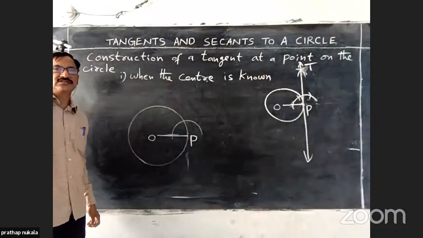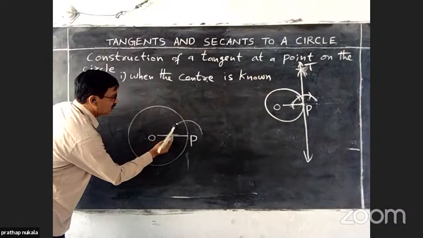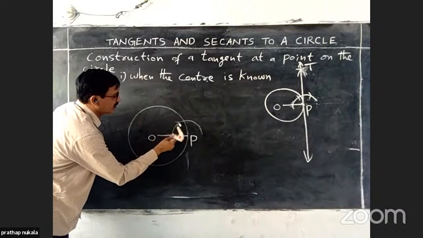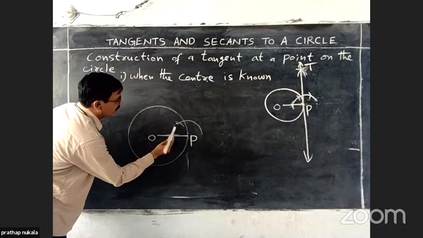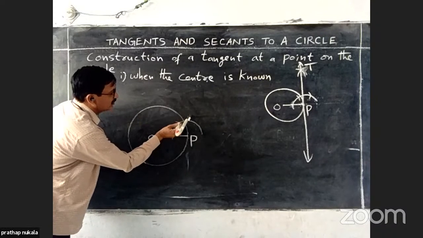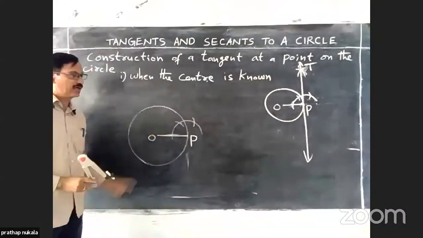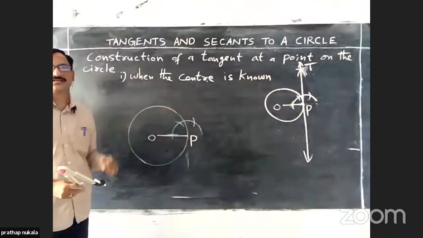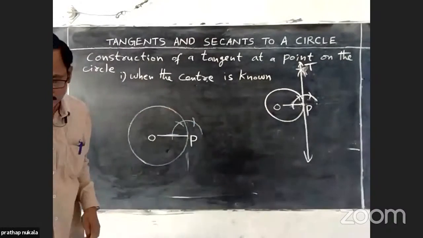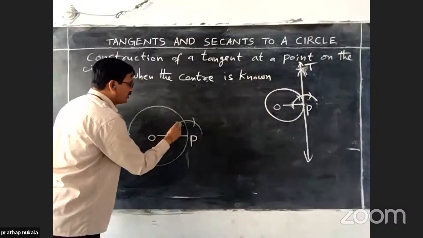With the same radius, don't change the radius, from this point draw an arc. Another arc. Draw 2 arcs, cutting the previous arc. Okay. Now locate 2 intersection points.